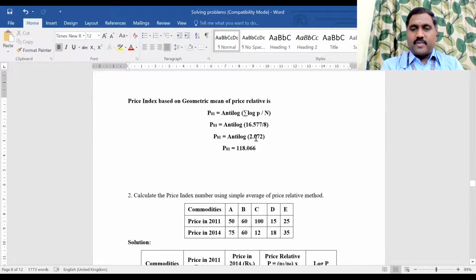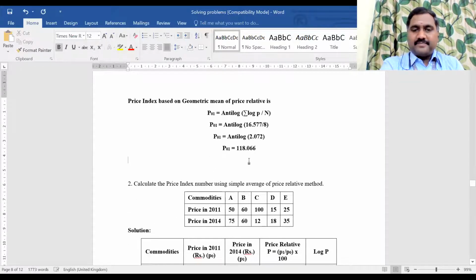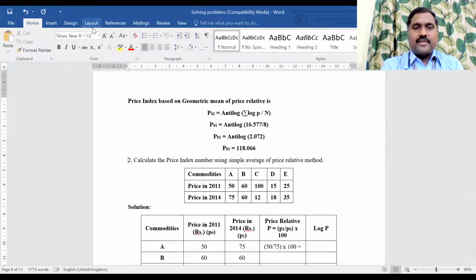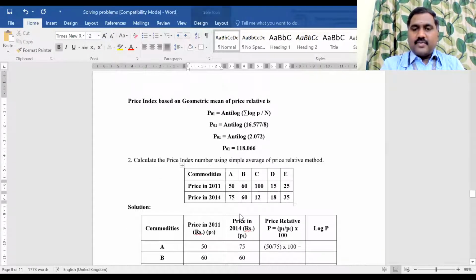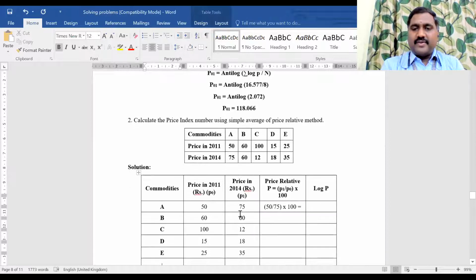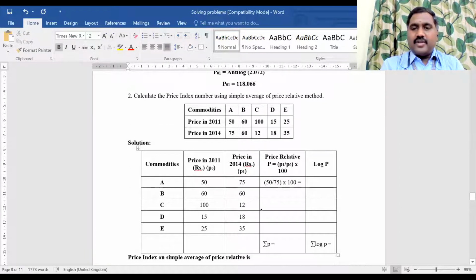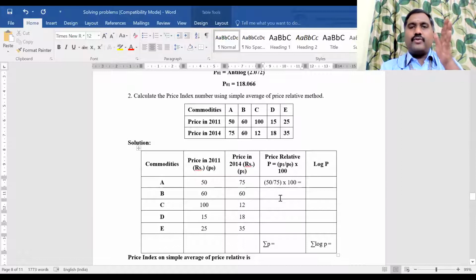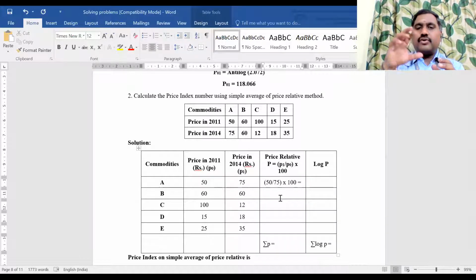Now I'll move on to the next problem. Yes, this is the second problem, right? I told you to copy the problem already. Now this is very simple because we have only 5 commodities. Again, you have to do the same procedure. So I wrote the commodities, the base year price value 2011 P0, the current year price value 2014 P1, and we have to calculate the price relative P value and log P value.